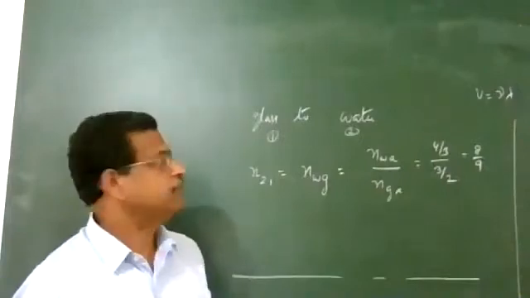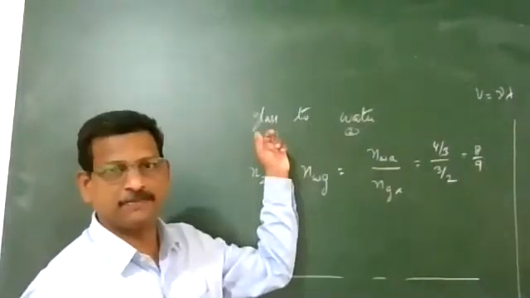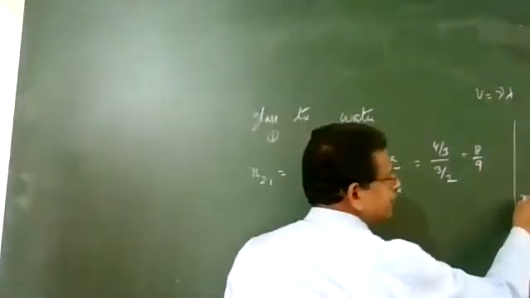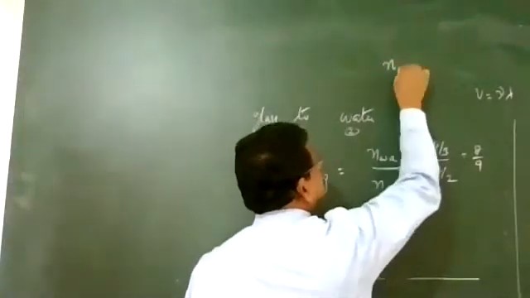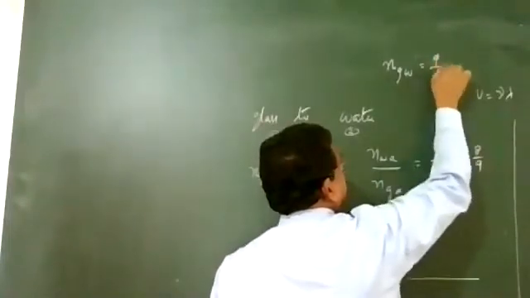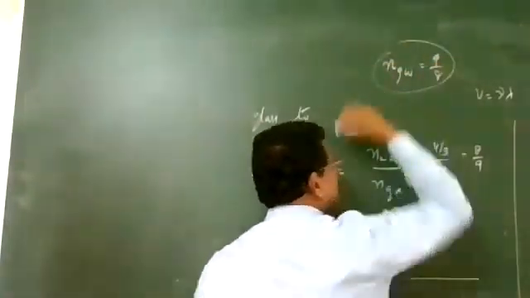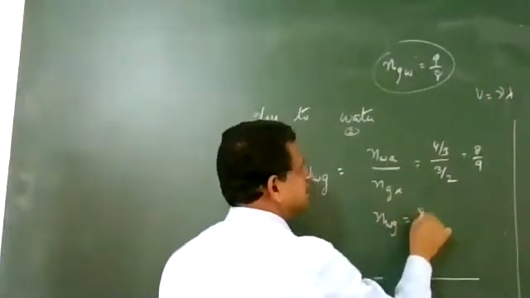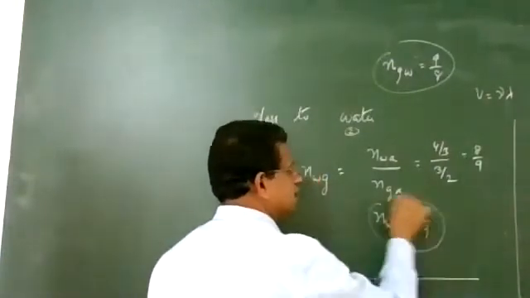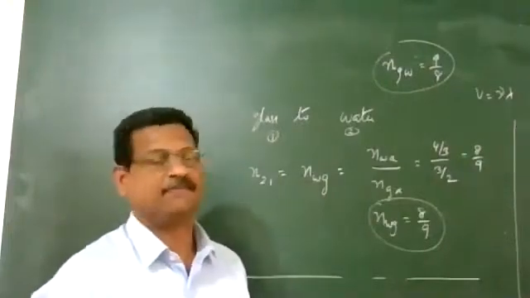What was the previous value, water to glass? Refractive index of glass with respect to water was 9 by 8. Now refractive index of water with respect to glass is 8 by 9. You can see the reciprocal relation between them.